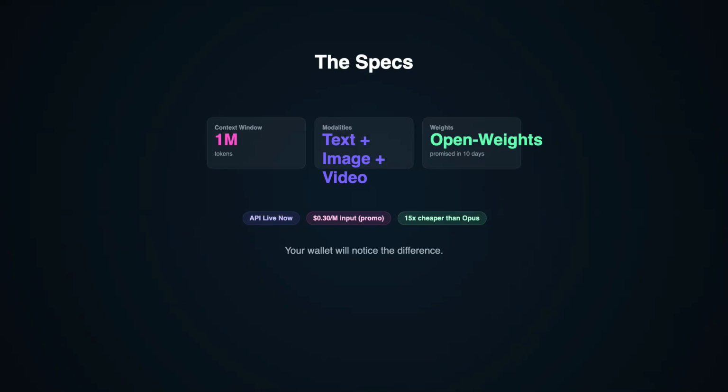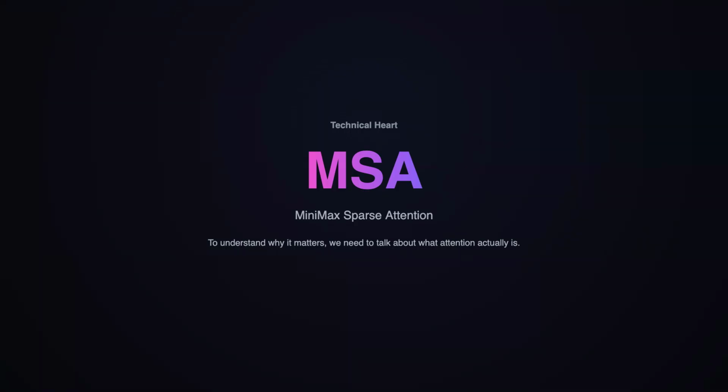The specifications are genuinely impressive. 1 million token context, native text, image, and video input. Open weights promised within 10 days. The API is live now on OpenRouter and Minimax's own platform. Pricing at launch is 0.60 per million input tokens and 2.40 per million output. A promotional discount cuts that in half to roughly 0.30 input and 1.20 output. That is more than 15 times cheaper than Claude Opus 4.7. Your wallet will notice the difference.